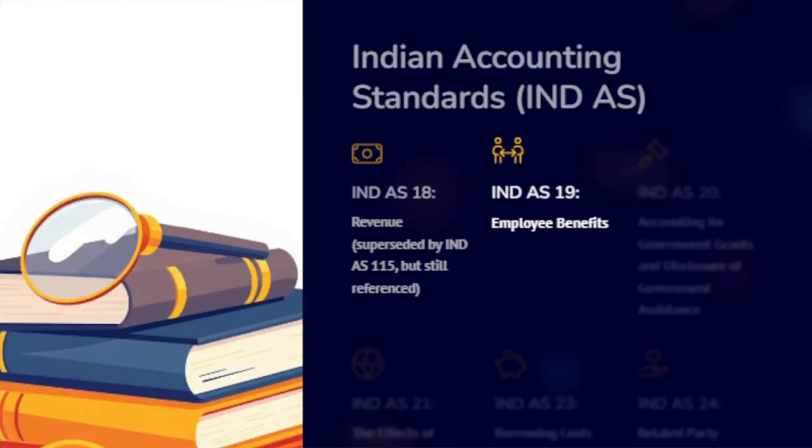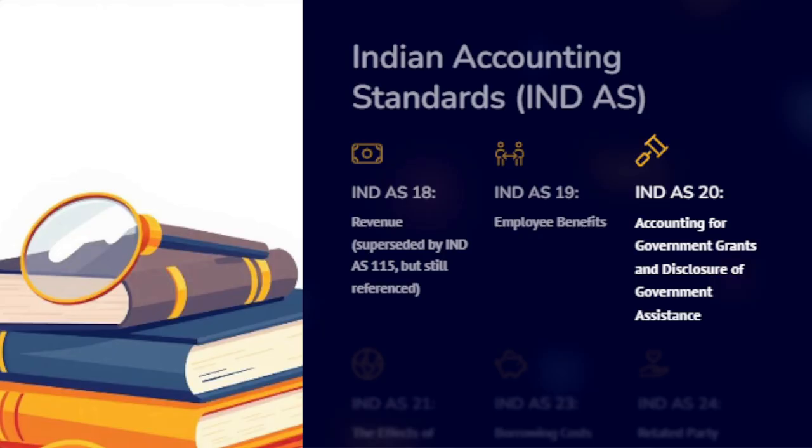19, employee benefits deals with all forms of employee compensation, short term benefits like wages, bonuses, paid leave, etc., post employment benefits like pensions, gratuity, etc., other long term benefits like long service leave, etc. This requires actuarial valuations and present value techniques for defined benefit plans. 20, accounting for government grants and disclosure of government assistance.